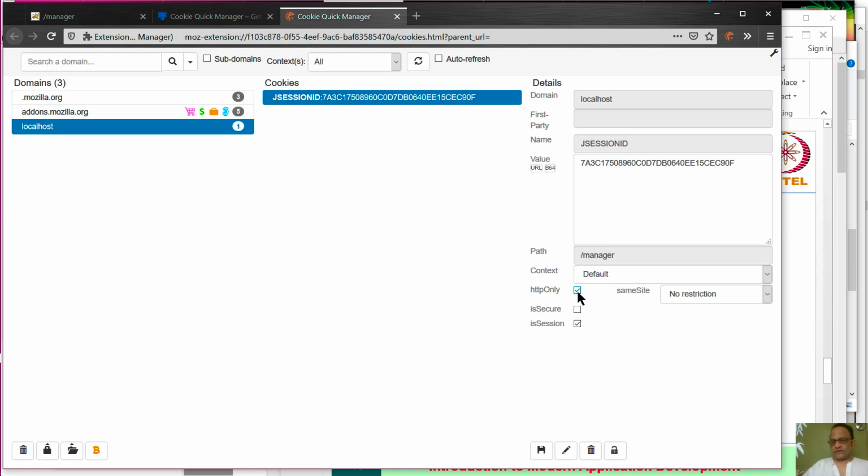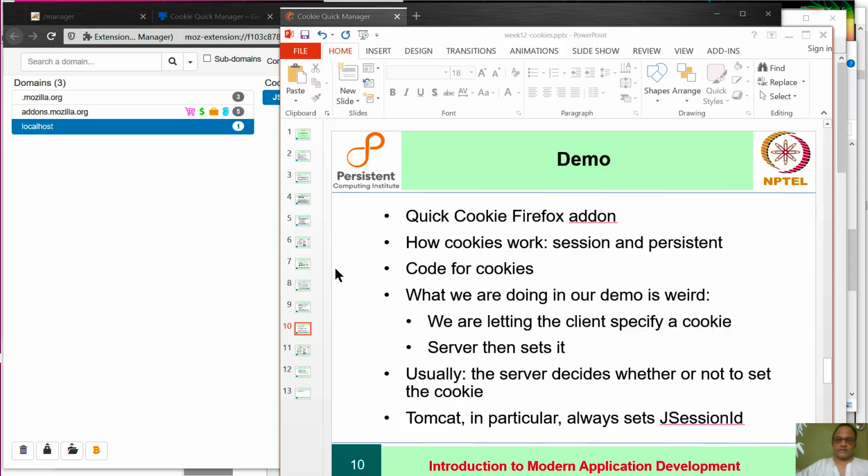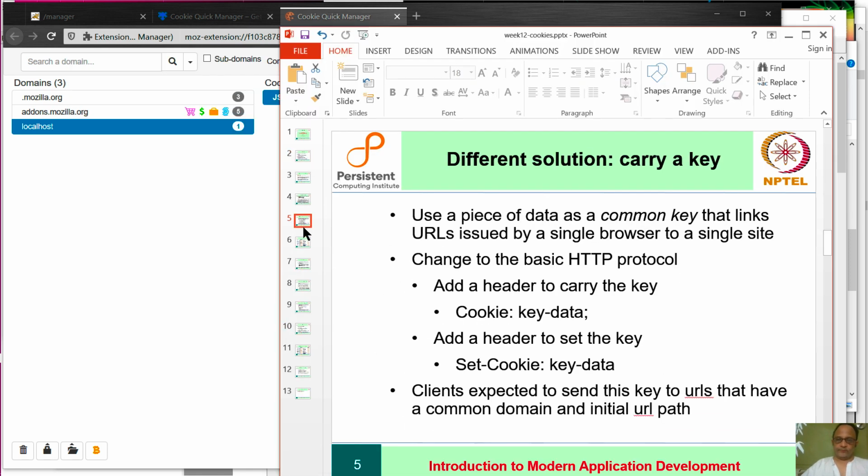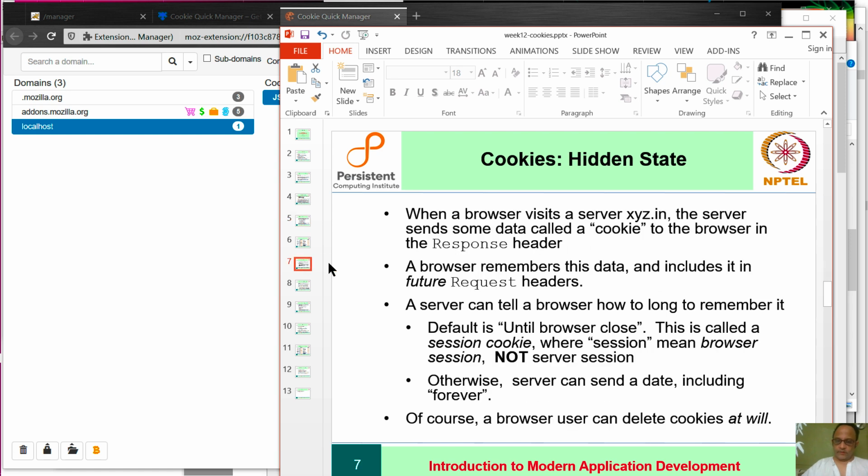Another thing it notes is this is a HTTP only cookie. So if we had a HTTPS connection, this will not work. And it's said to be a session cookie. Now, if you recollect, a session cookie is supposed to last until browser close.